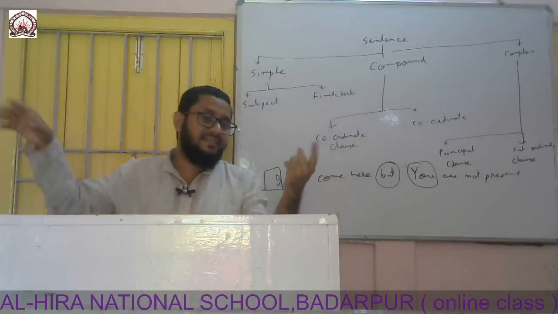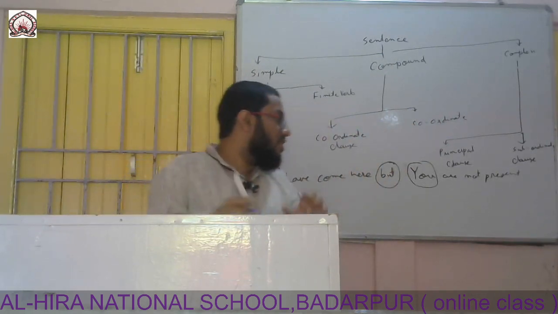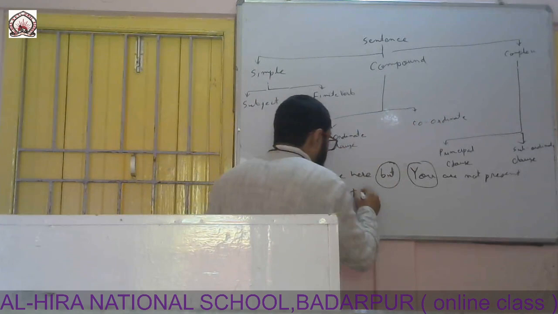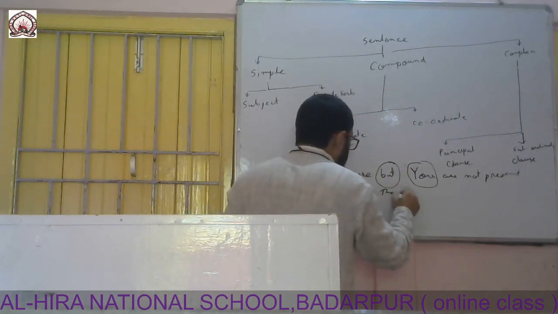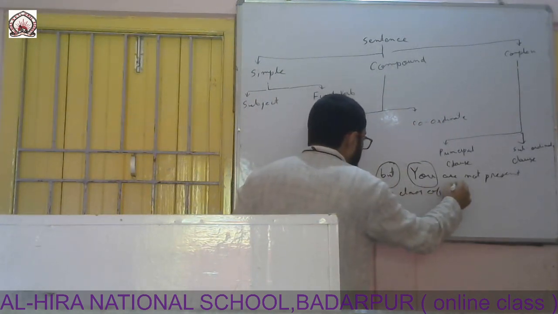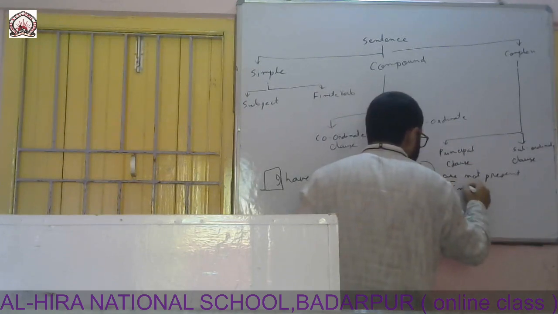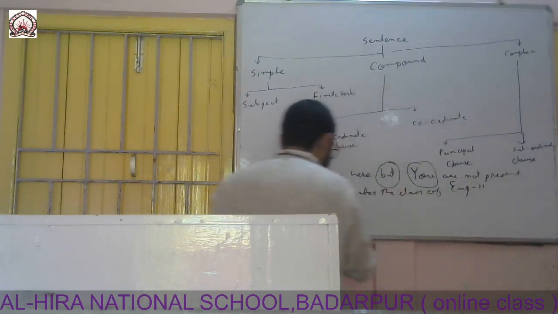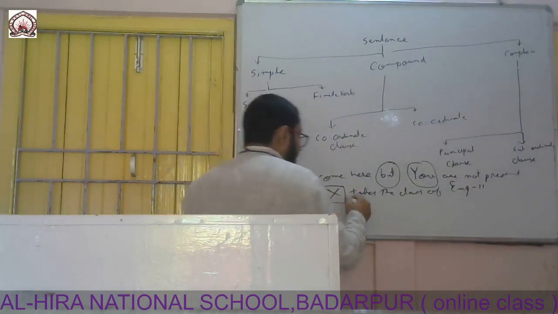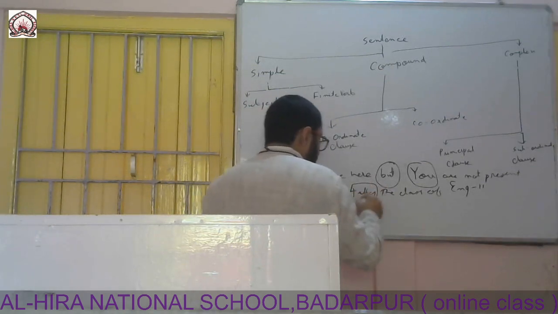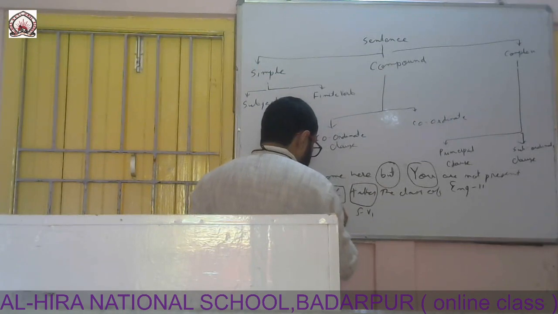So X takes the class of English 2. We are talking about X, and one finite verb. This is the finite verb, and that is the subject.